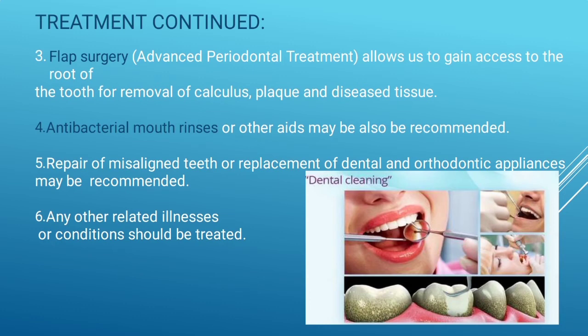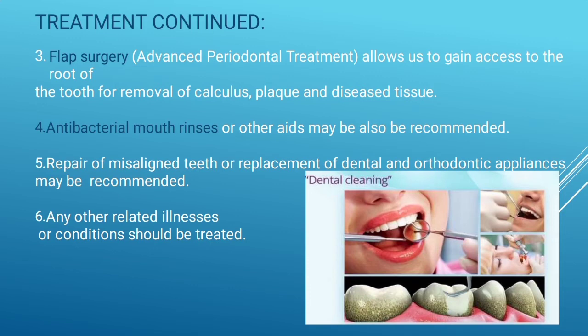Before, I said that the periodontal probe is used for measuring the gum. In this flap surgery, advanced periodontal treatment is used, in which the calculus, plaque and diseased tissue are removed from the teeth. Then fourth, antibacterial mouth rinses or other aids may also be recommended.